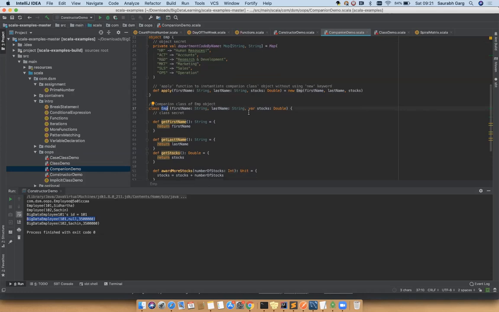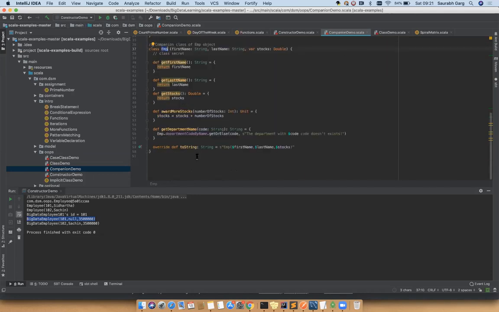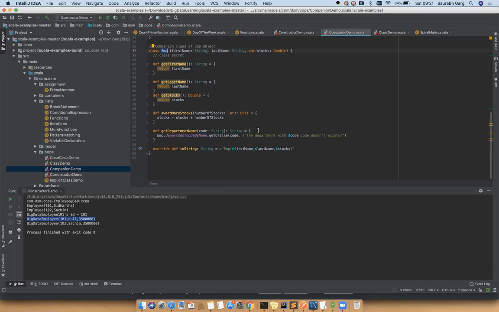Since we can't access first name and last name outside of the class, we have created different functions to access them: get first name, get last name, get stocks. Award stocks is another function to add a few more stocks. Get department name is another function to return the department name. Then override toString prints first name, last name, stocks.